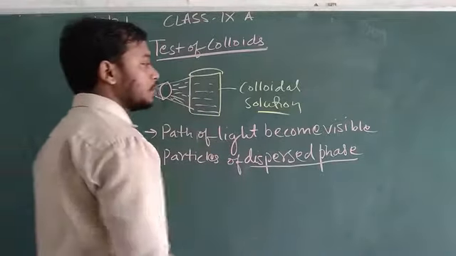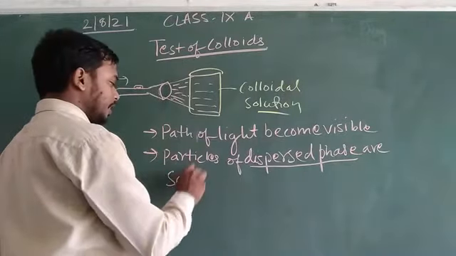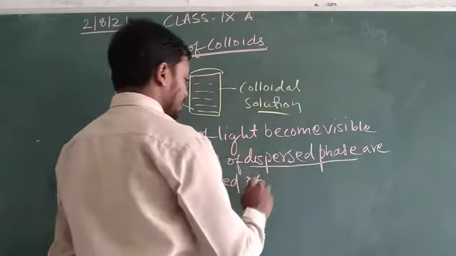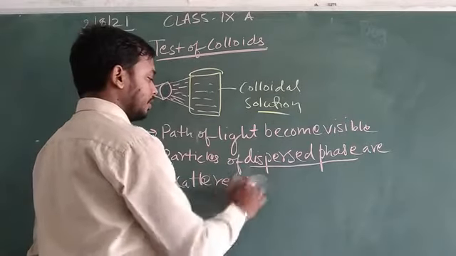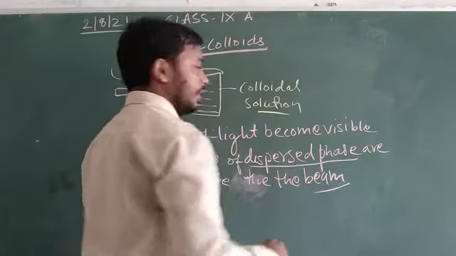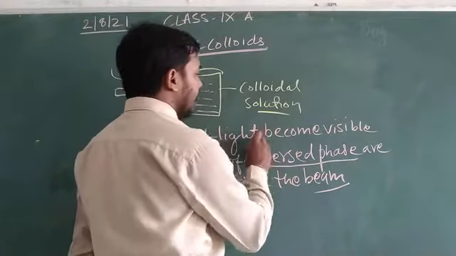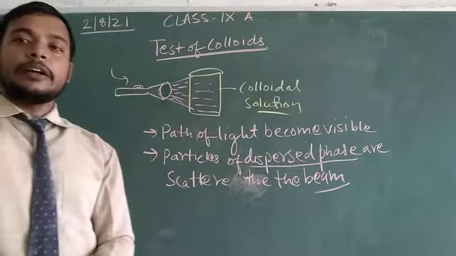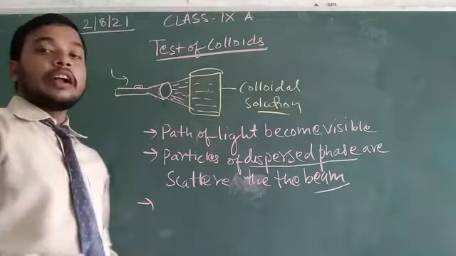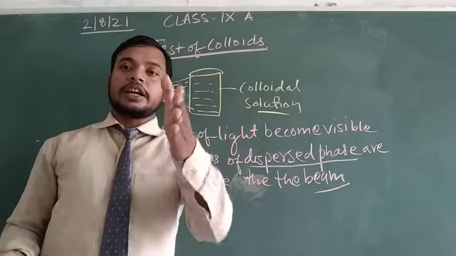The particles of dispersed phase scatter the beam of light, and the path of light becomes visible. You already know a property of light: light travels from source to object in a straight line.